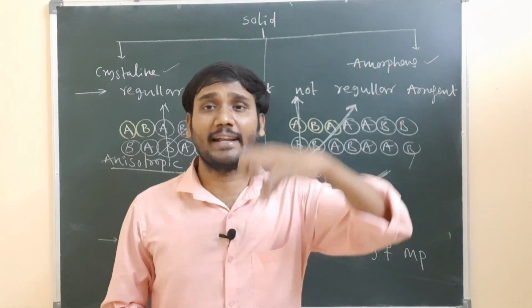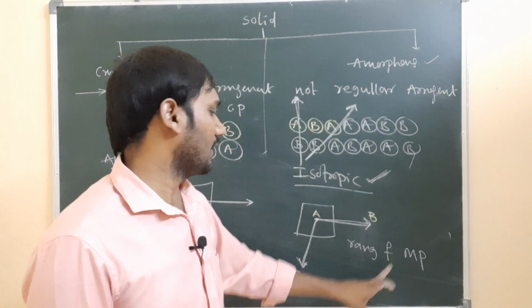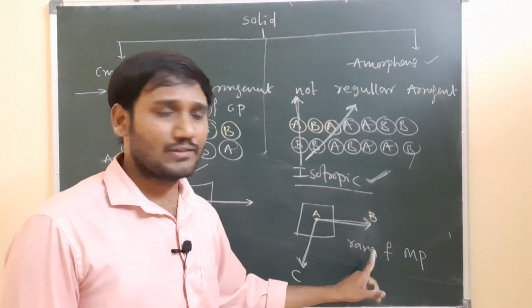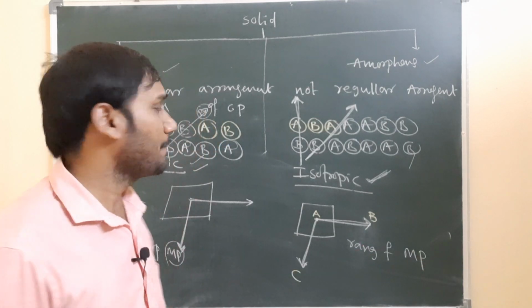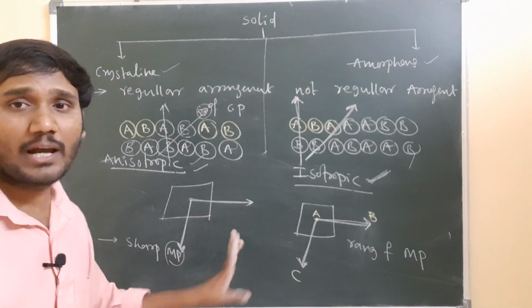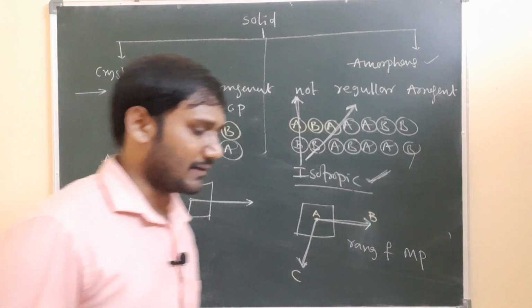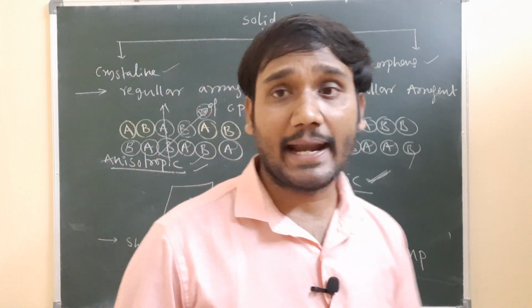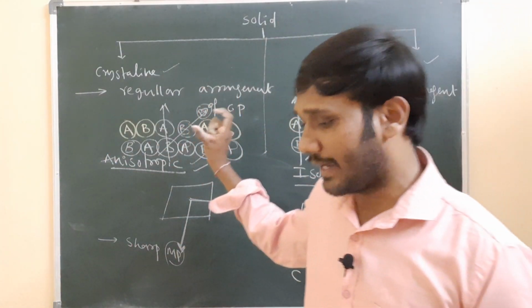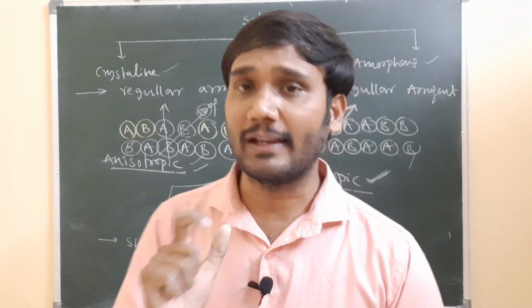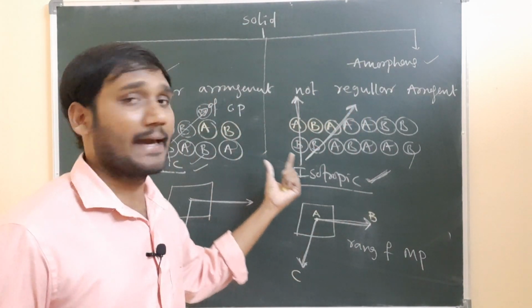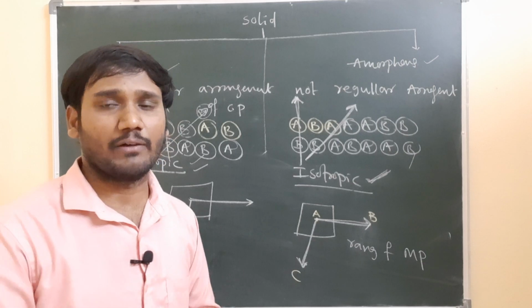So it has a certain range of melting point. So an amorphous solid shows a certain range of melting point, but a crystalline solid has a sharp melting point. These are the characteristics of amorphous and crystalline solids. This is basic information and it is very important.